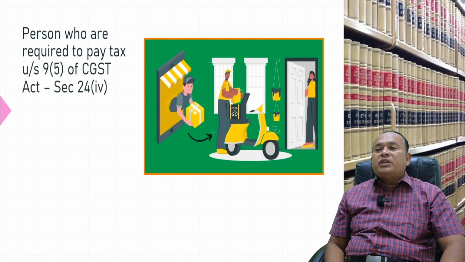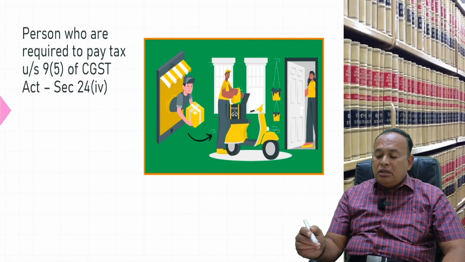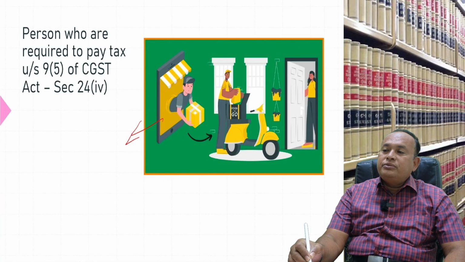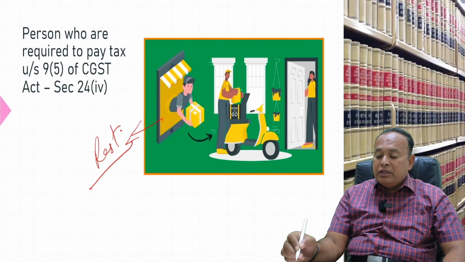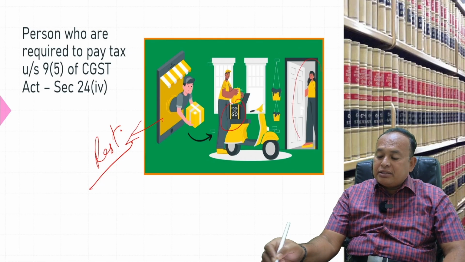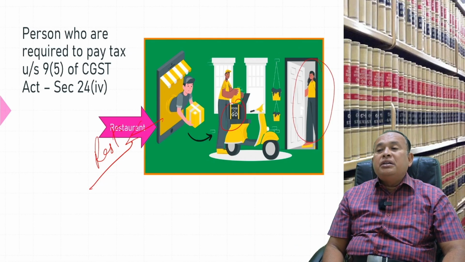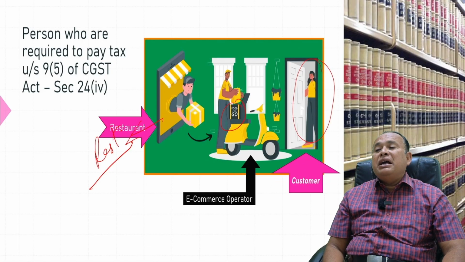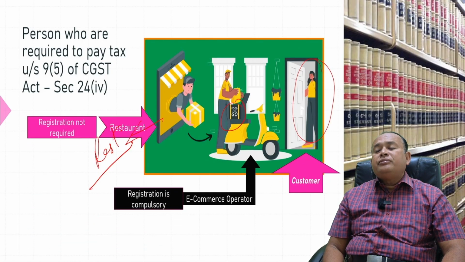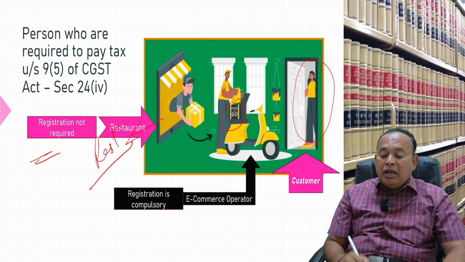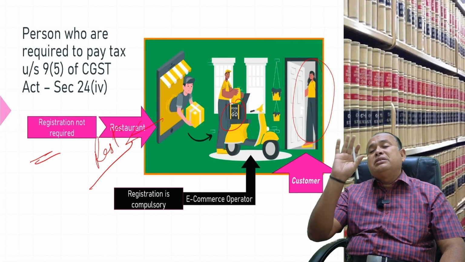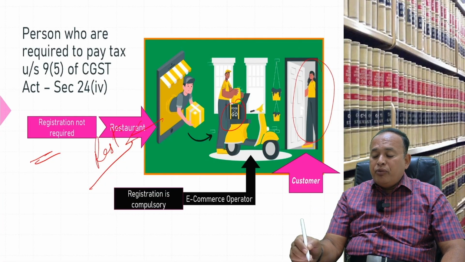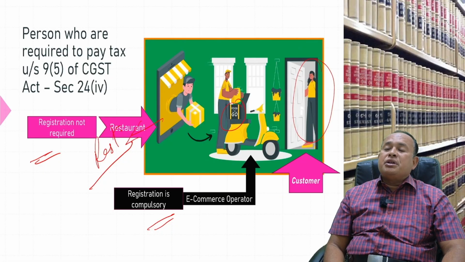Now look here. A particular cloud kitchen, meaning a restaurant having a standalone cloud kitchen facility, for the e-commerce operator he is a supplier. Then for the e-commerce operator, registration is mandatory. But for the cloud kitchen, registration is not mandatory at all, irrespective of his turnover. Only the e-commerce operator is liable for registration.